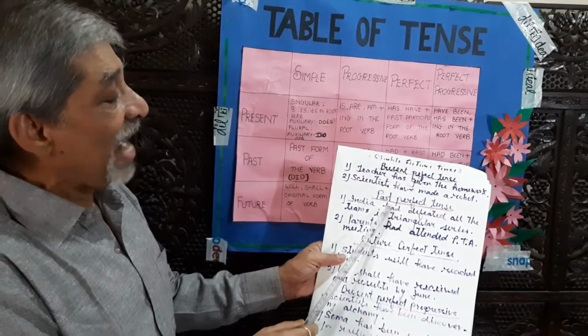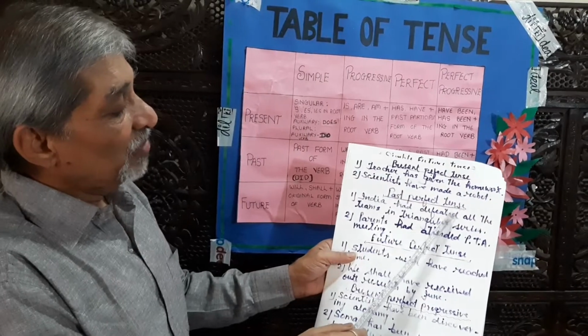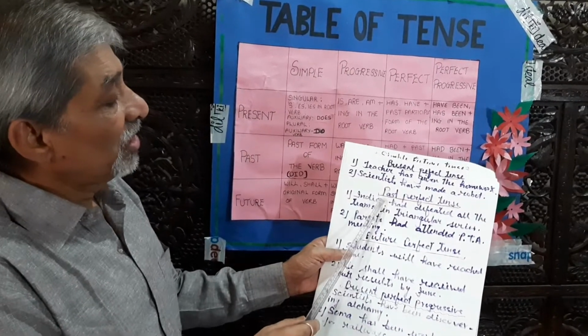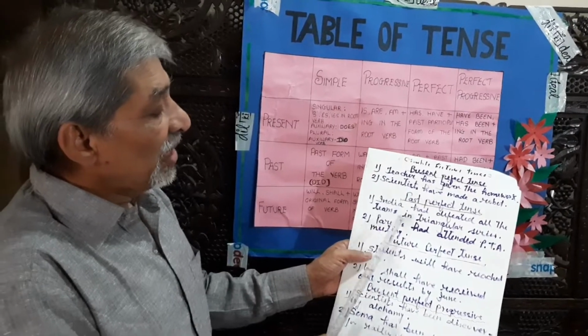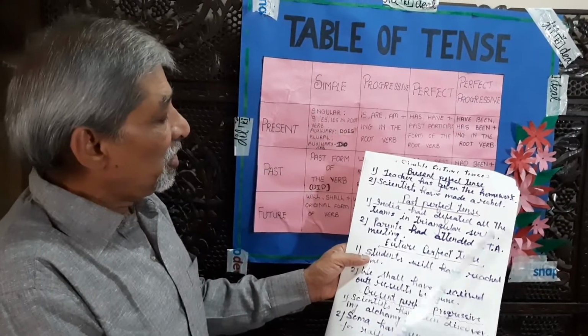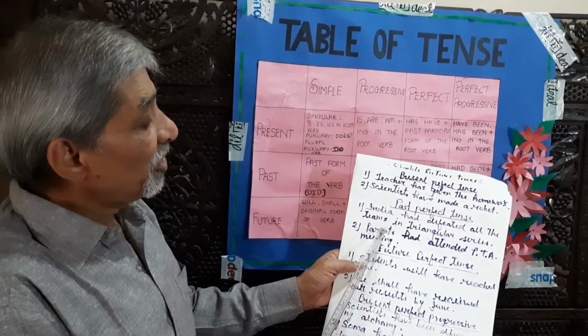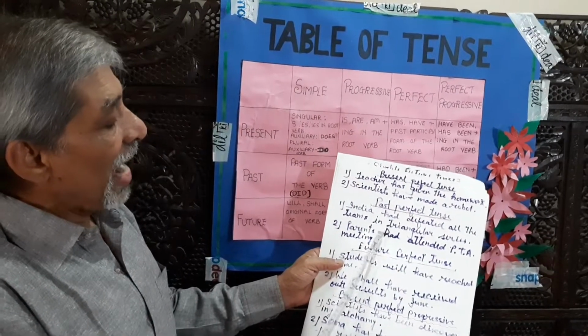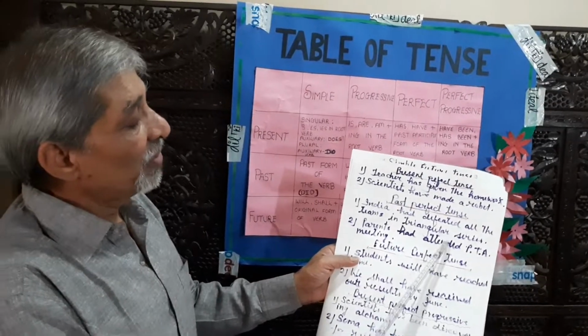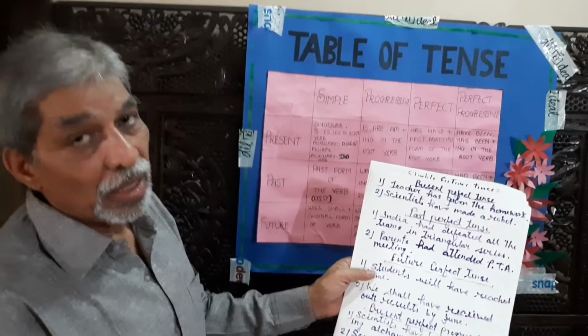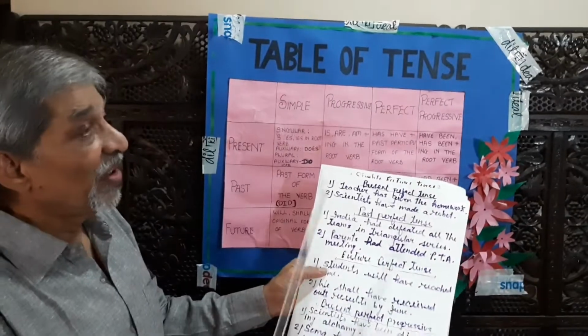As the auxiliary verb is had, past participle form defeated, so this is past perfect tense. Parents had attended PTA meeting. Parents had. Had is the auxiliary verb. Attended, past participle form of the verb. So this sentence again becomes the past perfect tense.